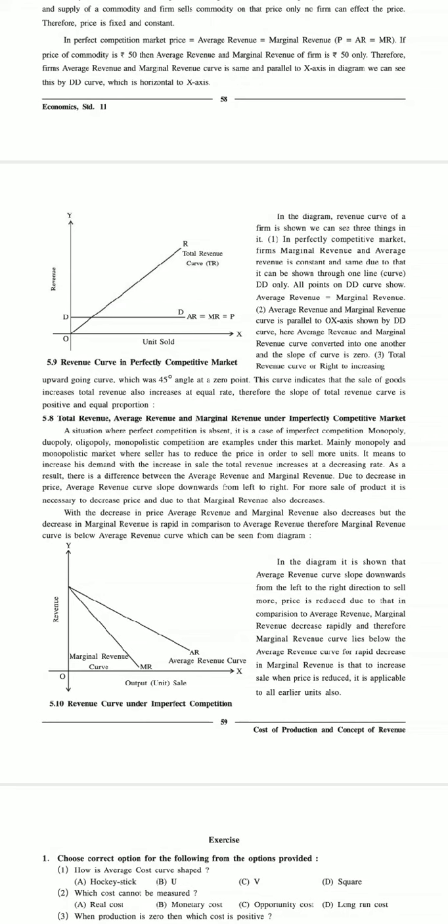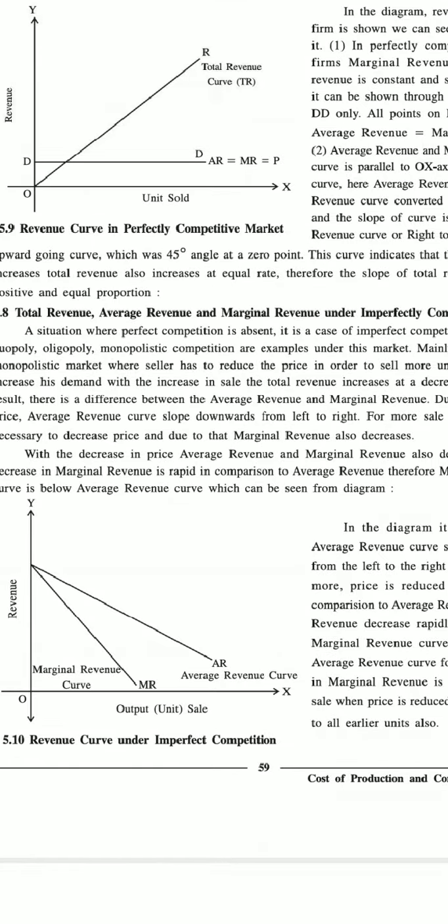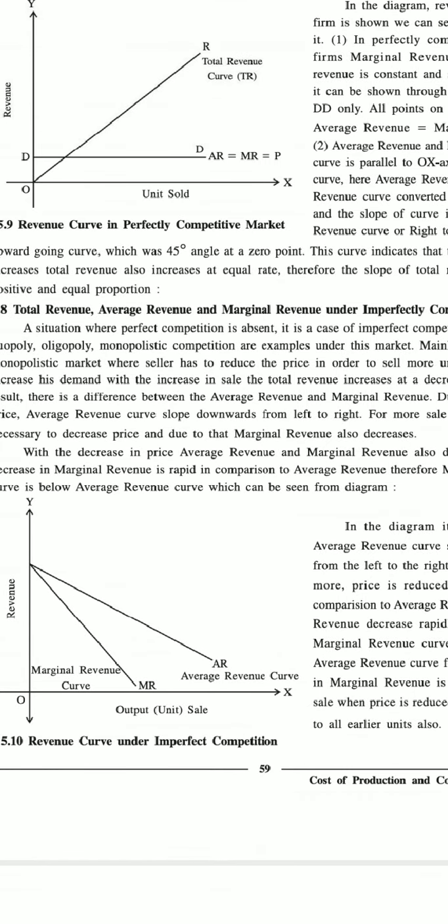Now, in this type of market, as said earlier, the prices keep on changing, and that's why, because of a decrease in price, the average revenue curve and the marginal revenue curve, as you can see in the diagrammatic representation, slope downwards from left to right. This shows that as and when the quantities and the prices change, you can see a difference between the average revenue and the marginal revenue.